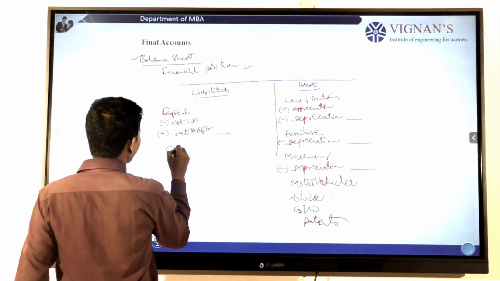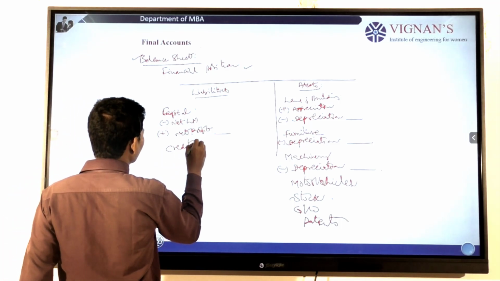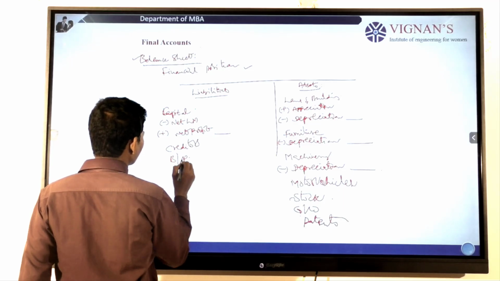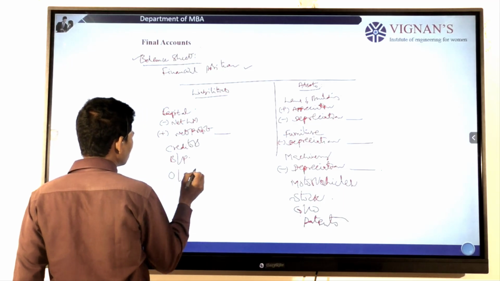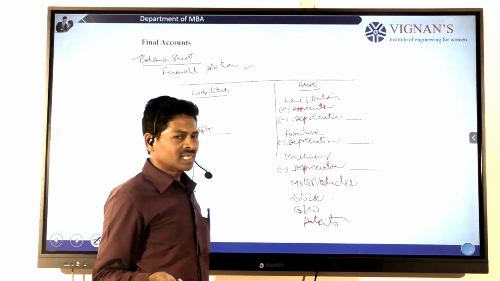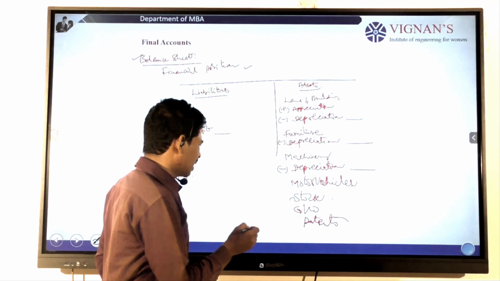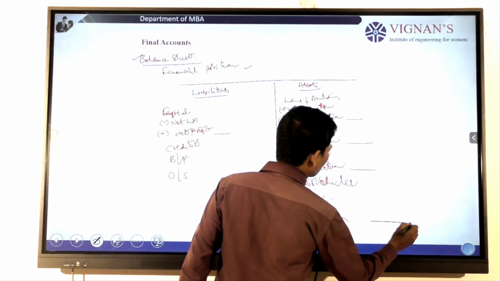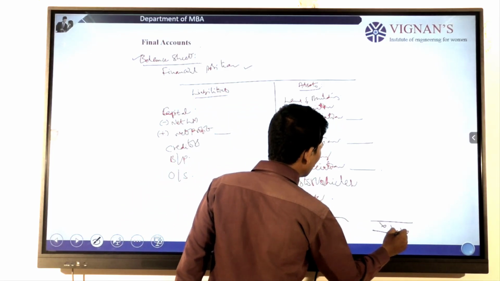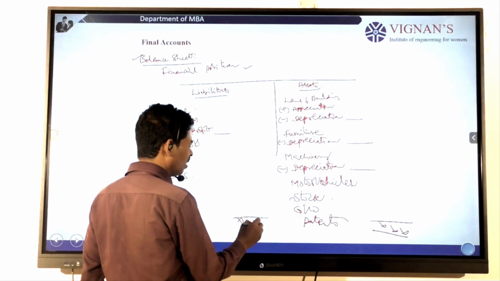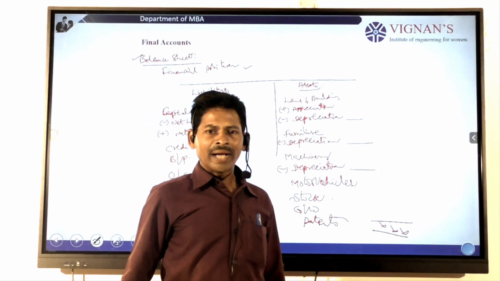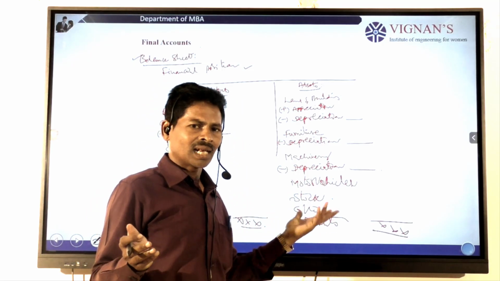Then creditors, bills payable, and any other outstanding expenses are recorded at one place. With the comparison of these two, we always get equal values on the balance sheet. Why is the balance sheet always equal? By using these assets as well as the liabilities.